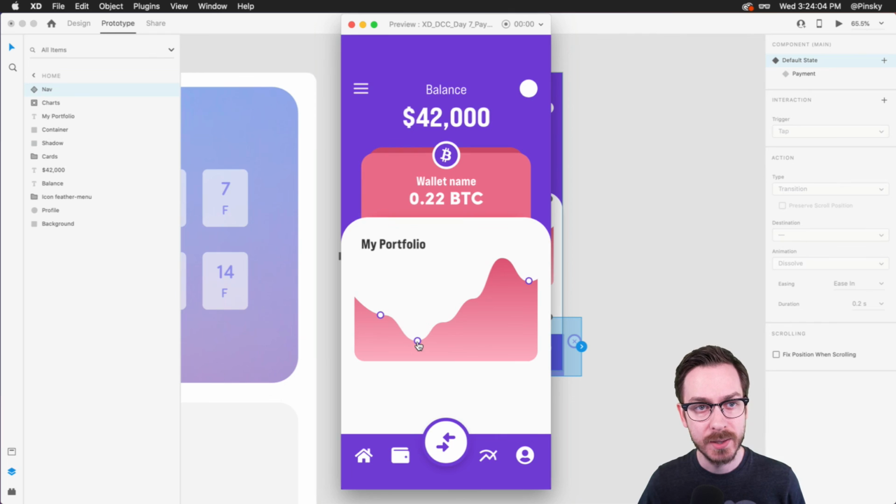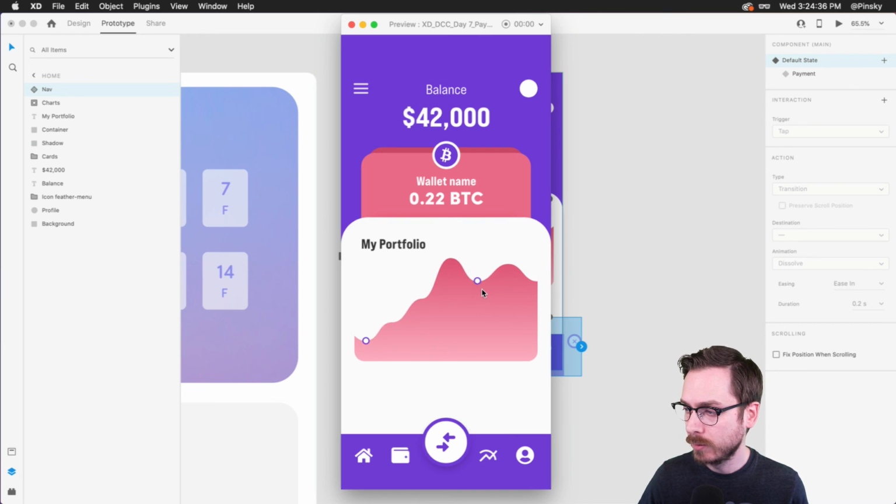And Eric's saying this is the part that confuses me, adding things after the fact. Yeah, it is a little bit confusing. The thing you have to keep in mind is that if you add things after the fact, it's better to add them to the default state so they also add to all the other states. If you add it just to one of the child states, it's basically going to appear because it doesn't exist in the default. Try to keep that in mind, and if possible, add everything to the default at the beginning before you add additional states. A little bit tricky, you'll definitely get the hang of it.